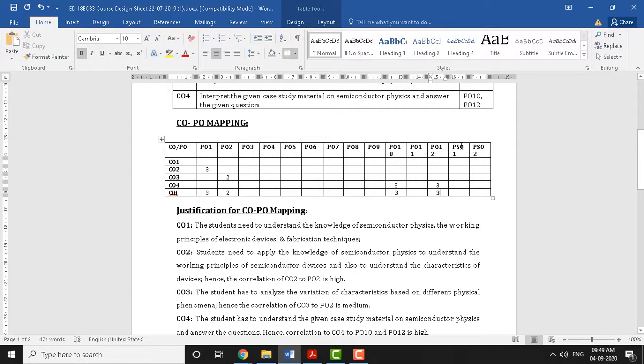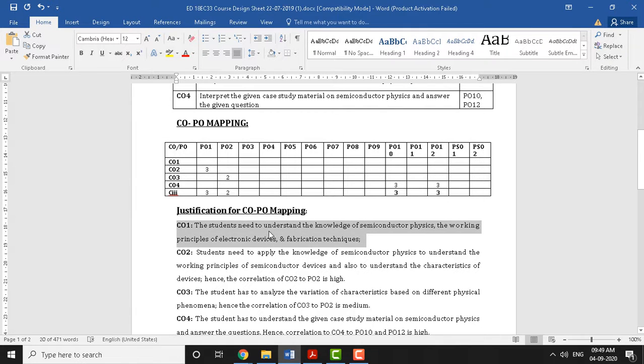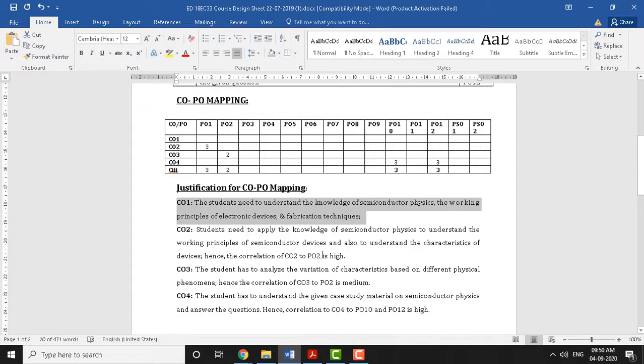And when we do mapping here, we need to provide justification for that. For example, how exactly CO2 is mapped with PO1 is justified here. So students should go through this justification between the CO and the PO mapping. This sheet is called a course design sheet, which I will be posting in the Google Classroom. So kindly go through this CO, PO mapping and their justification.